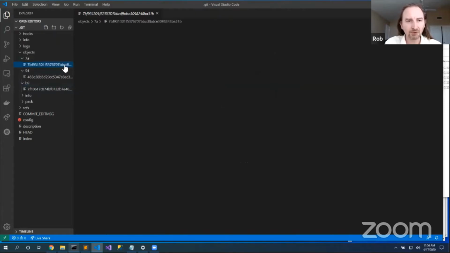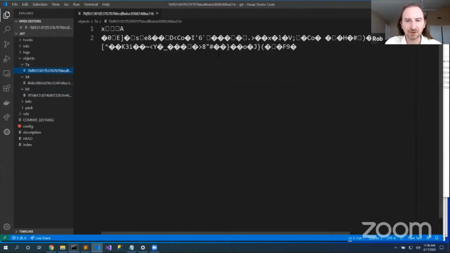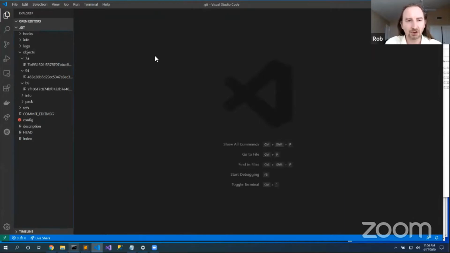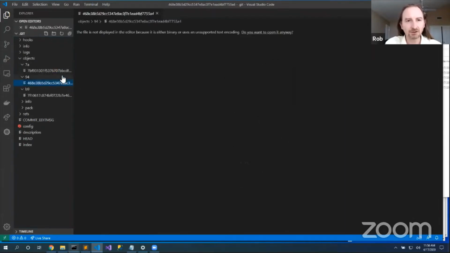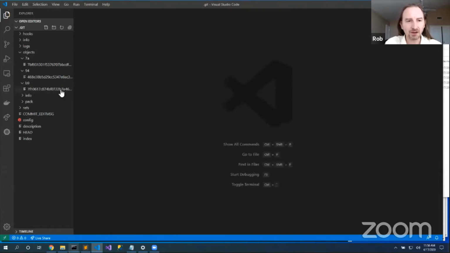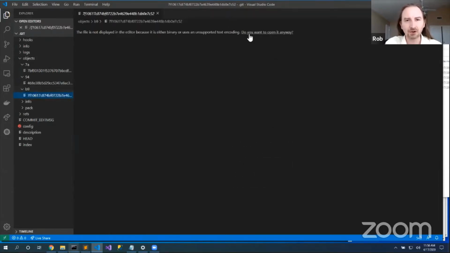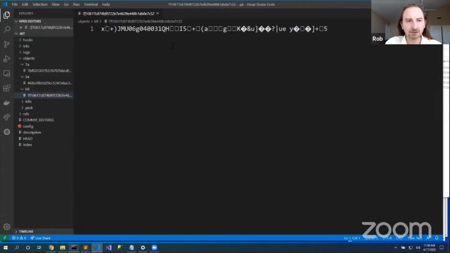Now, if I pop open this file, it'll tell me, oh, look, this is a bunch of garbage. Well, it's not a bunch of garbage. It's a zlib encoded file. So, zlib, zipped. Zlib is actually more closely related to deflate than other zipping compressions, but that's the mechanism. Each of these is a zlib compressed file. And so if I were to change content in here, I would definitely break Git. But just looking at them, yeah, it's not encoding correctly, but I can see the content.